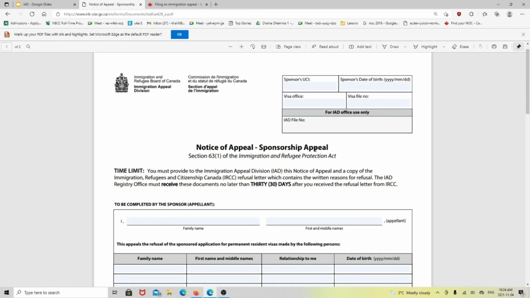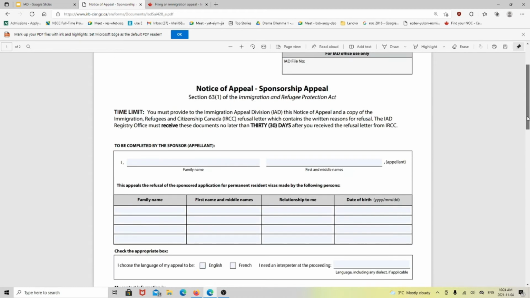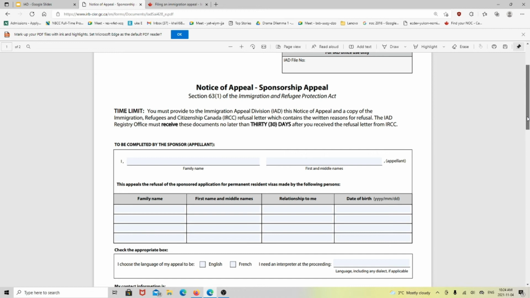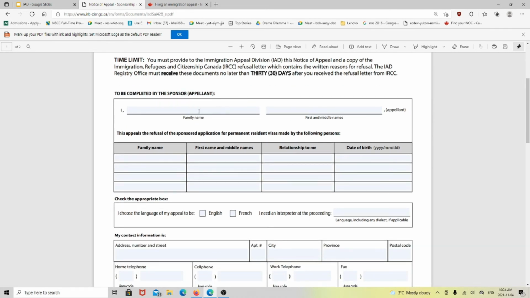Okay, you must provide to the Immigration Appeal Division the notice of appeal and a copy of Immigration, Refugee and Citizenship Canada IRCC's refusal letter, as I mentioned, which contains the written reasons for refusal. The Immigration Appeal Division Registry Office must receive these documents not later than 30 days. I already mentioned that. To be completed by the sponsor applicant. Who is the applicant? A Canadian citizen or a permanent resident of Canada. Put your family name here, your first and middle name here.